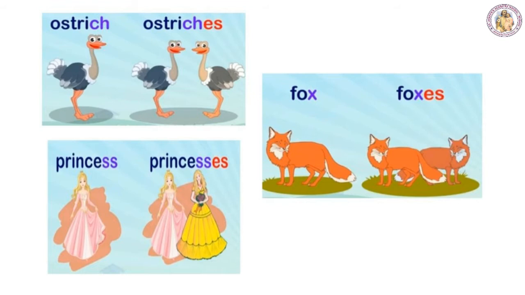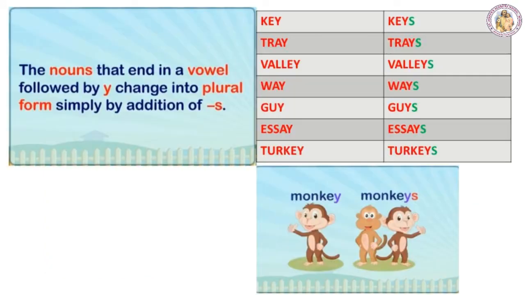Fox, foxes. Look at the third word, princess. Princess ends with the letters SS. The last two letters are SS. To make it plural, you have to add ES after SS. Princess, princesses. There are some nouns ending in Y.